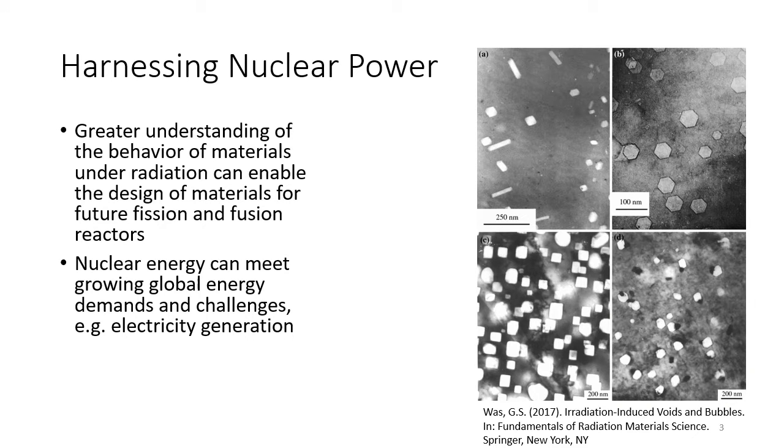Examining vacancy interstitial recombination has relevance to understanding how materials behave under irradiation. This is particularly important in nuclear fission and fusion reactors operating at elevated temperatures because a material under irradiation can accumulate defects that can degrade it as a result of vacancies clustering, possibly forming voids or bubbles. These micrographs of stainless steel, aluminum, and magnesium are an example of that problem. Helium is also another issue emanating from radiation.